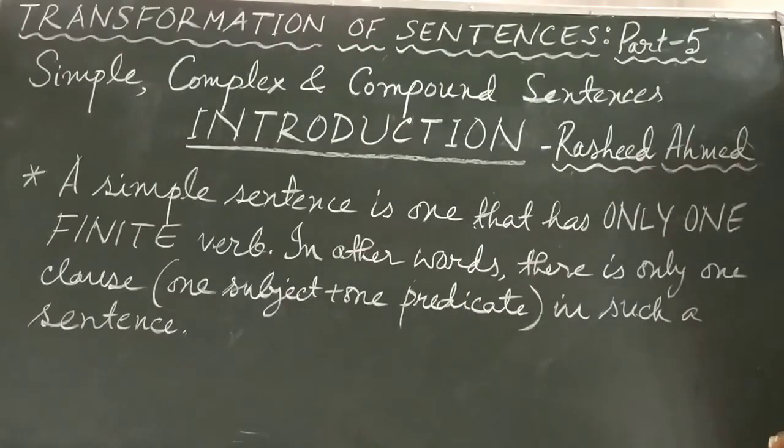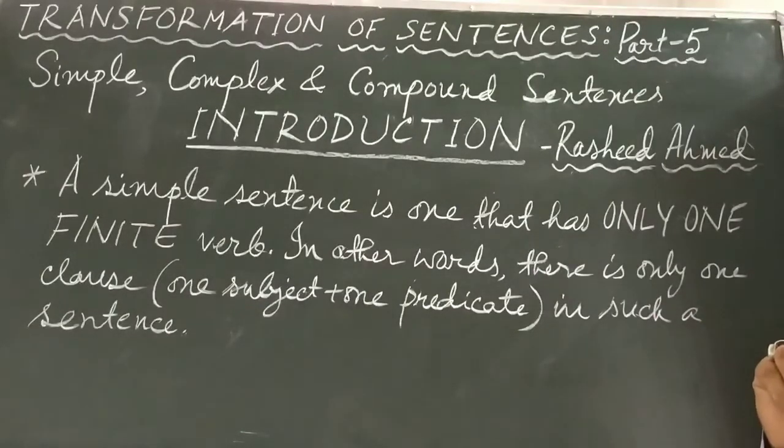Firstly, a simple sentence is one that has only one finite verb. This thing I have highlighted: only one finite verb. What does it mean? You have to understand this very well. This is the core point, that in a simple sentence there is only one finite verb. Now the question will come to your mind, what is a finite verb? Because if you don't know what a finite verb is, then you won't be able to say how many finite verbs there are. So this we'll discuss later.